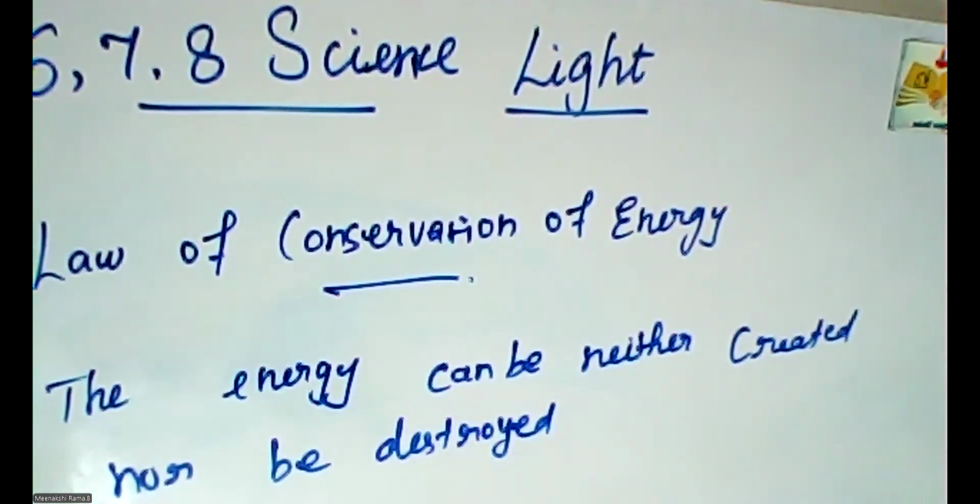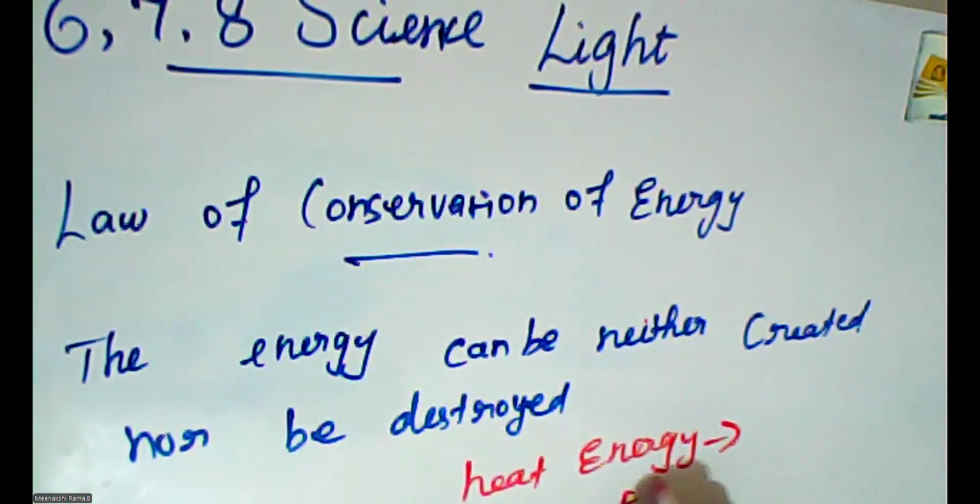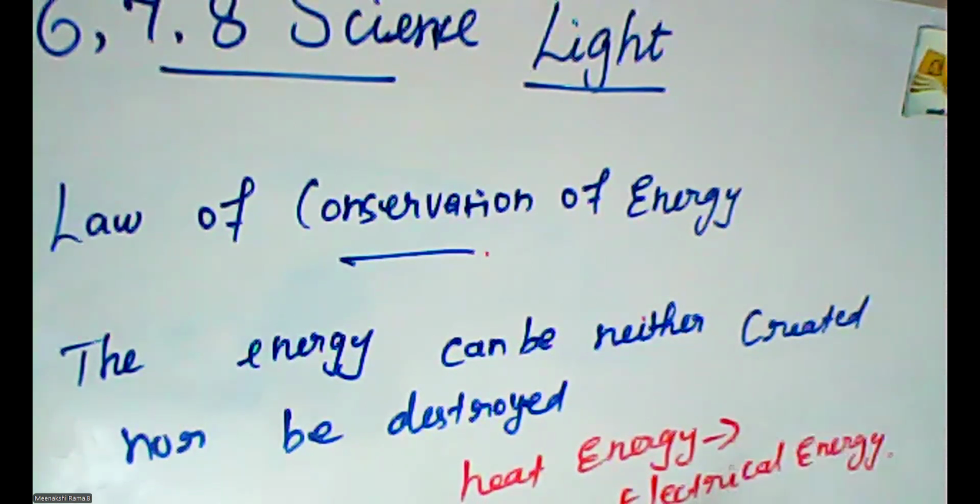How is it changed? One energy form is changed into another form. For example, heat energy is changed into electrical energy. In this way, energy transformation is done.